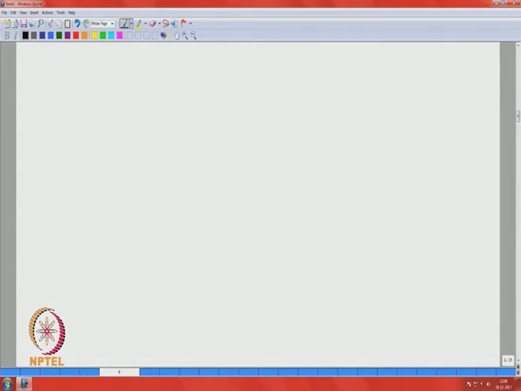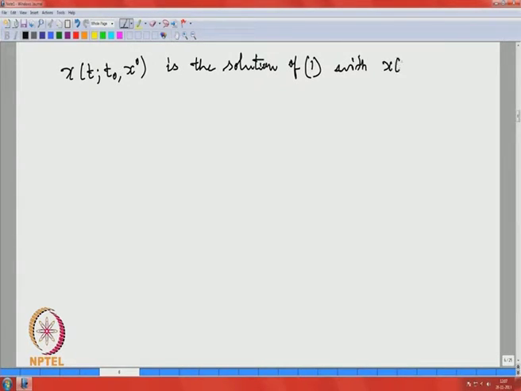So, recall that we have denoted by x of t, t 0, x 0 the solution of the system 1 with x of t 0 equal to x 0.